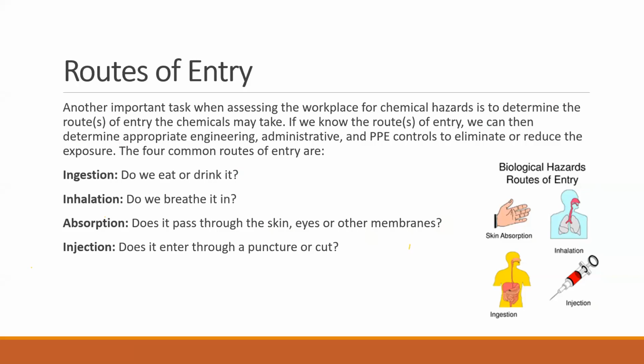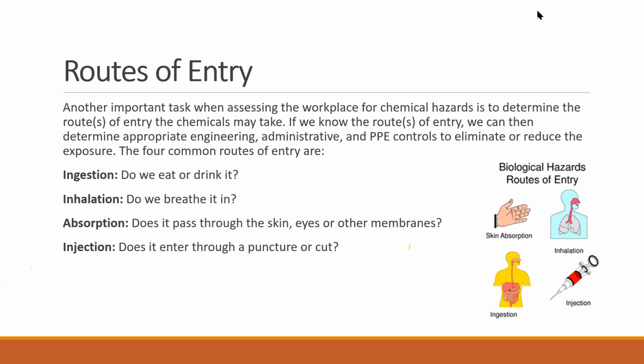Ingestion is with the mouth. And then we have absorption. In absorption, the hazardous material can enter into our body through our eyes, our ears, or any of the skin membrane.